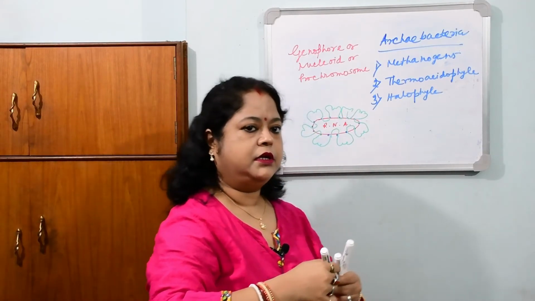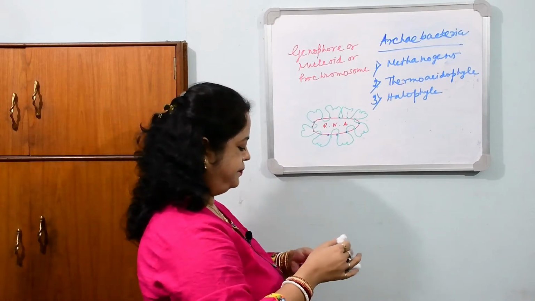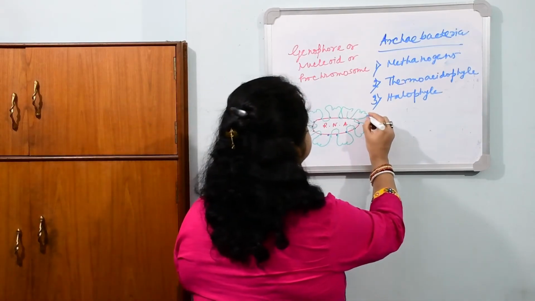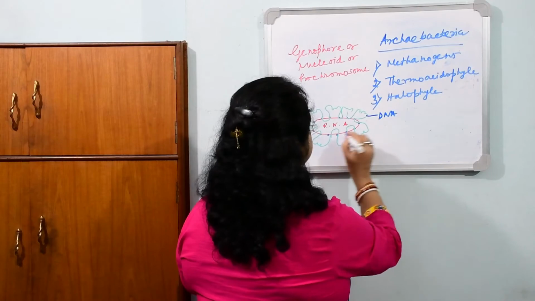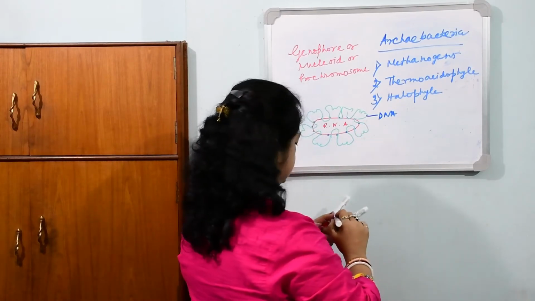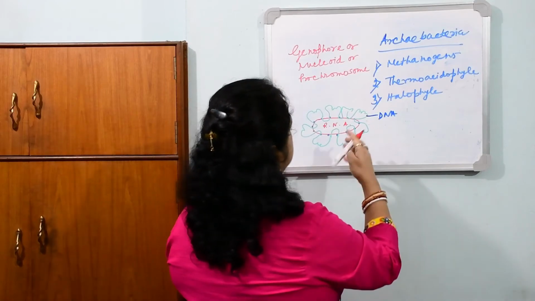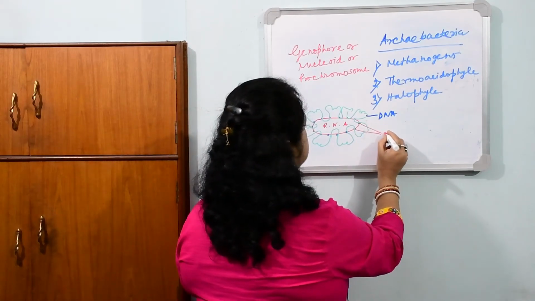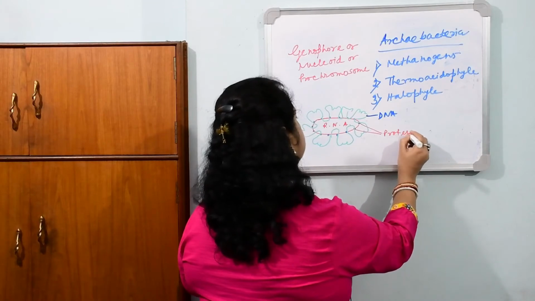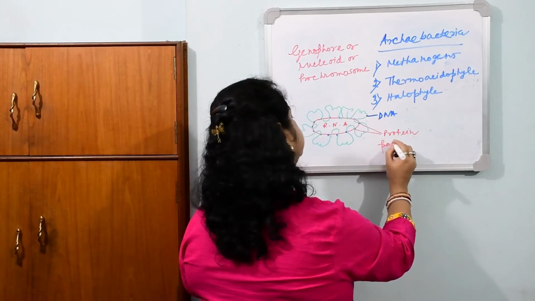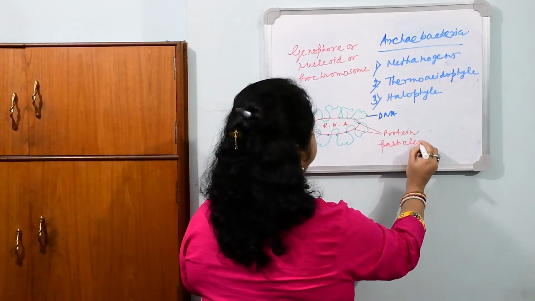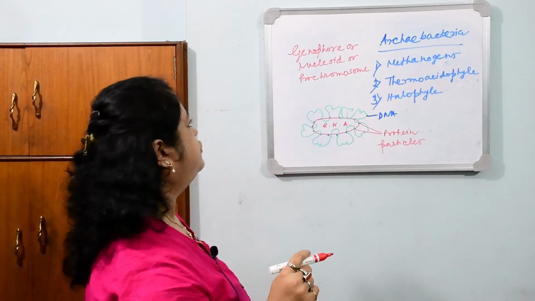Here the green coil is DNA, this is RNA, and the blue dots are the protein particles. So this is the genophore or nucleoid.